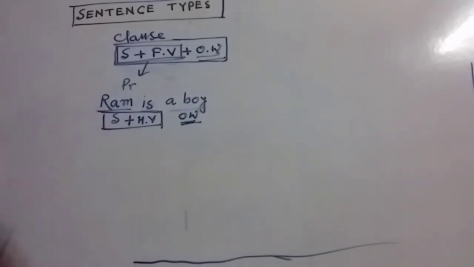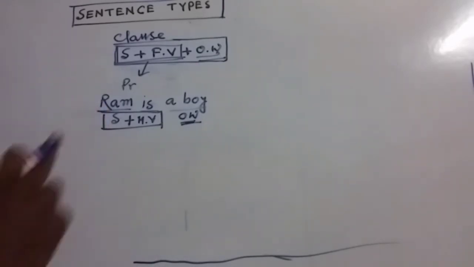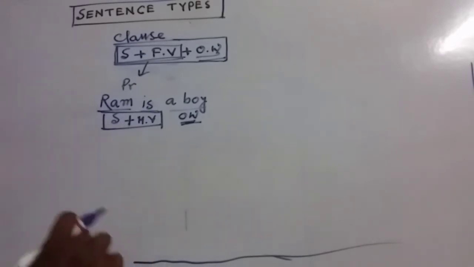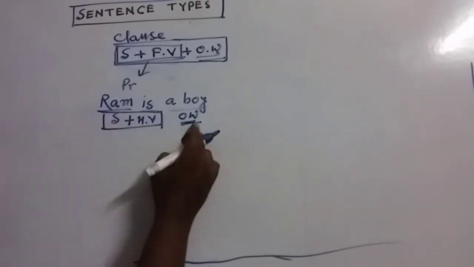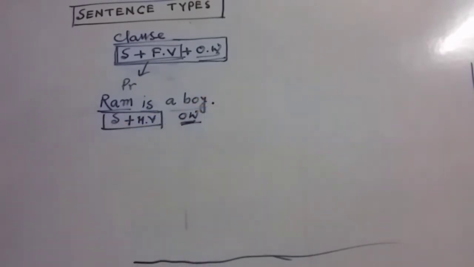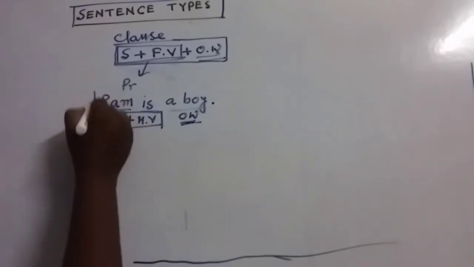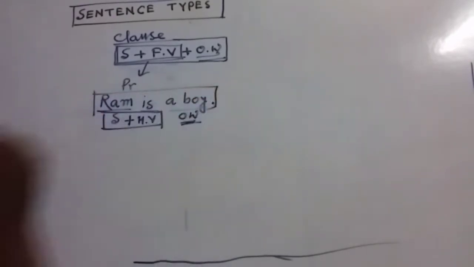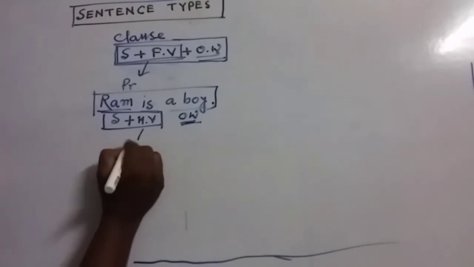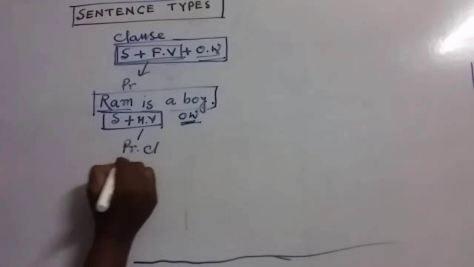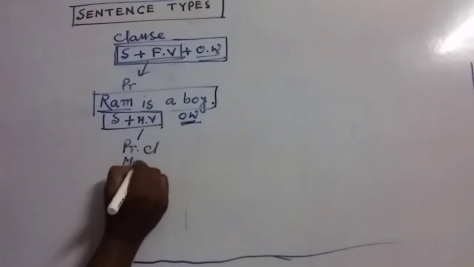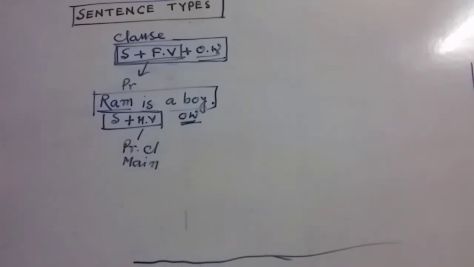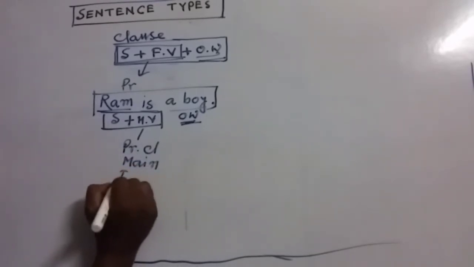So obviously it can stand by itself. That means it can convey a particular meaning. So my dear friends, after Ram is a boy, we can put a full stop because it has a complete sense. So this part will be called a principal clause, or a main clause, or an independent clause.